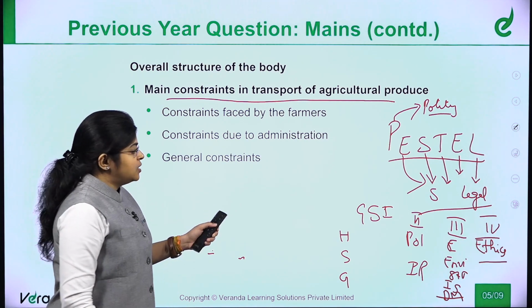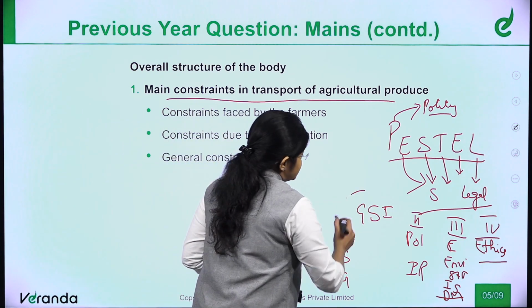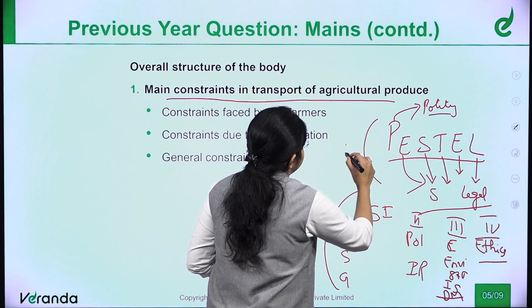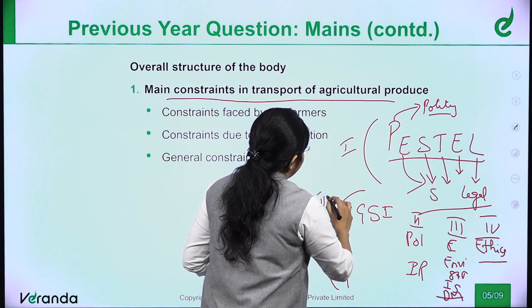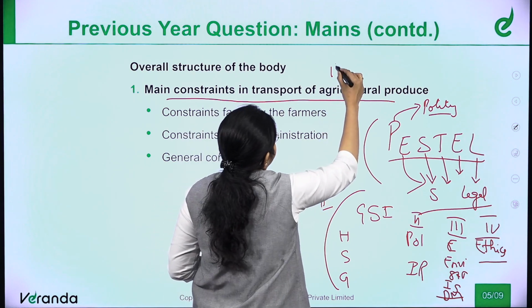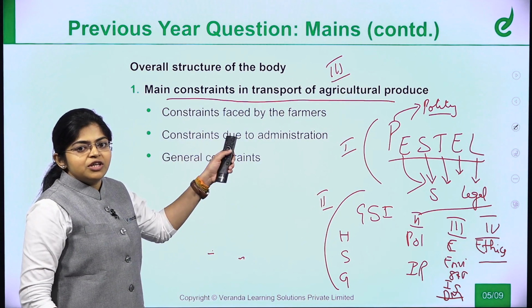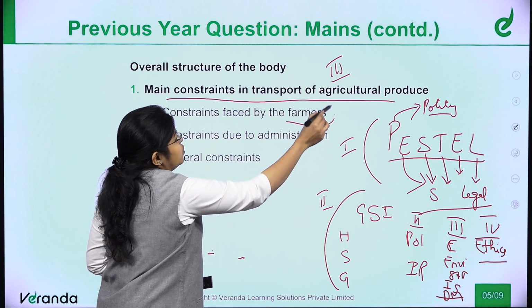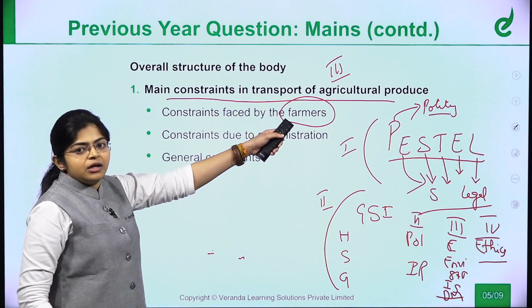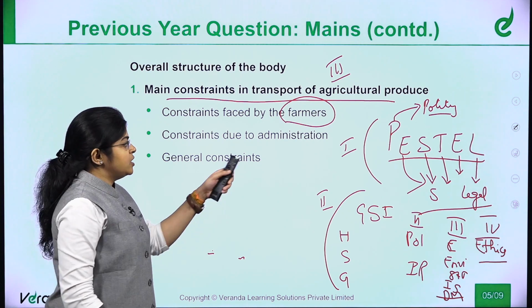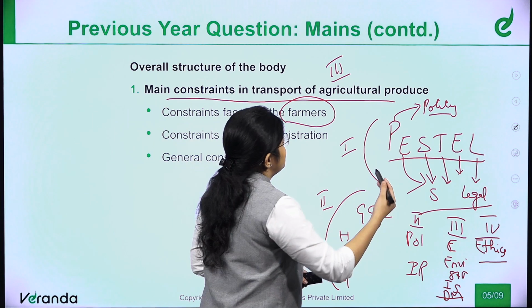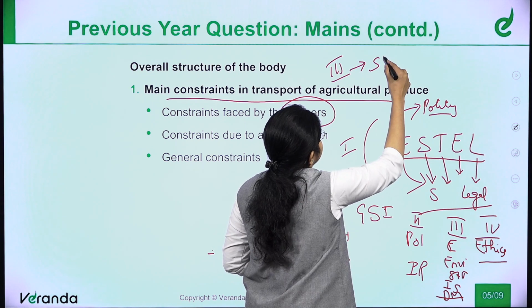There is one more way you can generate points as well. This is method 1, you can generate by method 2, and there is one more way. Here you have seen the constraints faced by farmers, isn't it? So he is a stakeholder in the agricultural produce, isn't it? So you can start generating more points by using the stakeholder method.